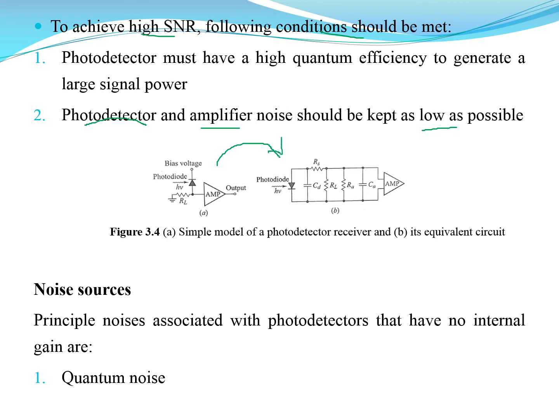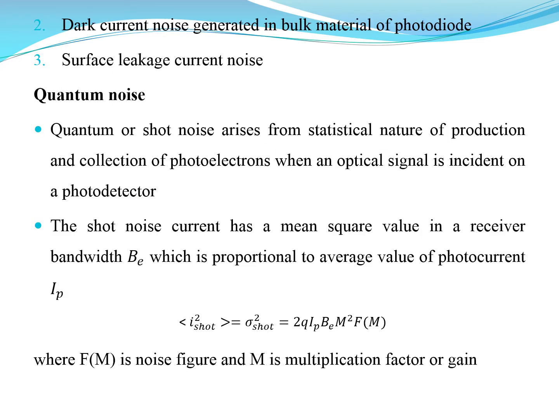Now we look into the noise sources. The principal noise sources associated with photodetectors that have no internal gain are, first, quantum noise, second, dark current noise which is generated in the bulk material of the photodiode, and third, surface leakage current noise. These are the three different noises produced by the photodiode for various reasons.